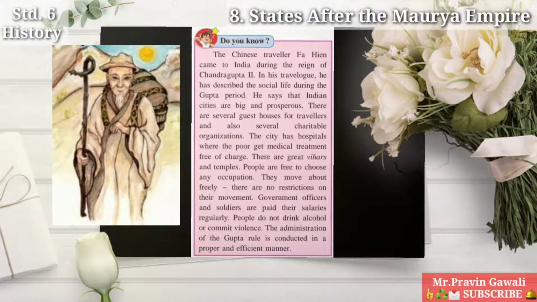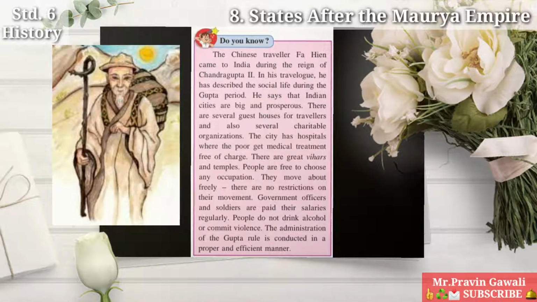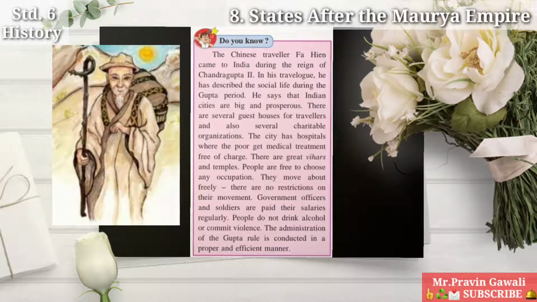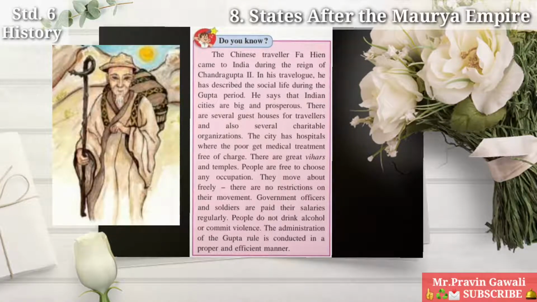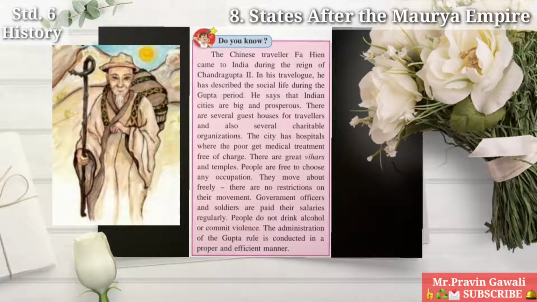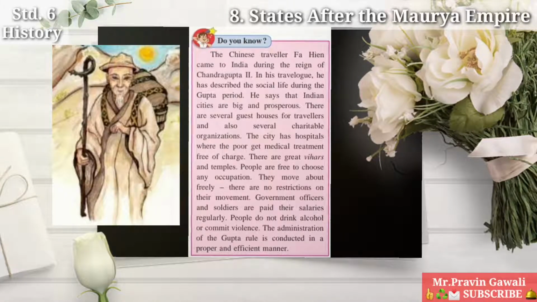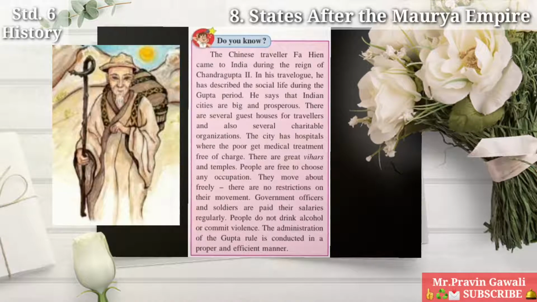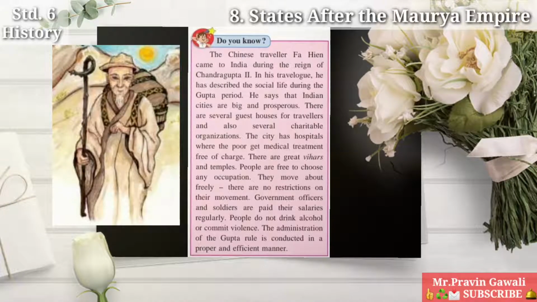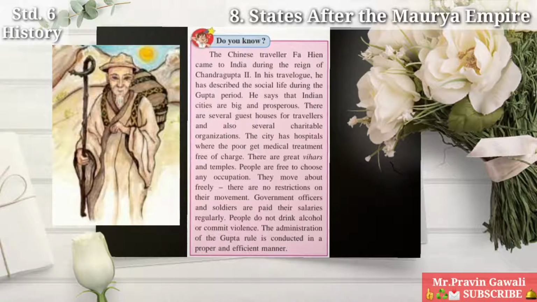Students, do you know the Chinese traveler Fa Hien came to India during the reign of Chandragupta II. In his travelogue, he has described the social life during the Gupta period. He says that Indian cities are big and prosperous. There are several guest houses for travelers and also several charitable organizations. The city has hospitals where the poor get medical treatment free of charge. There are great viharas and temples.